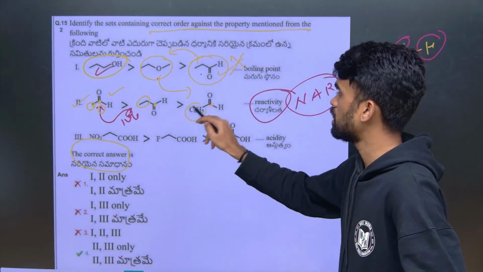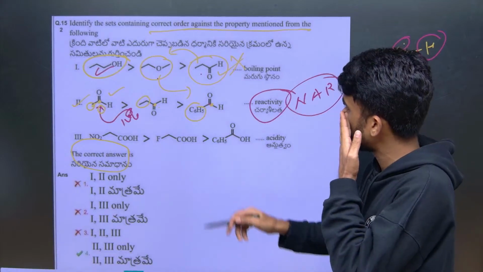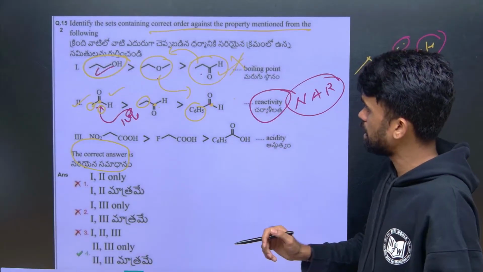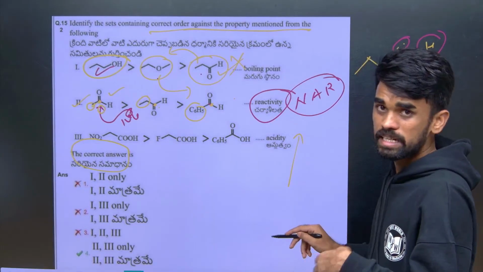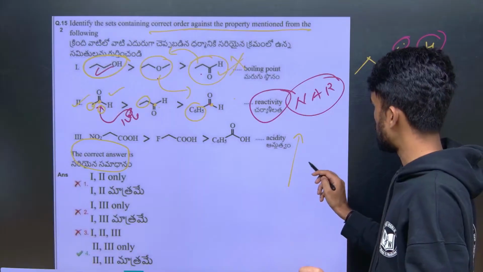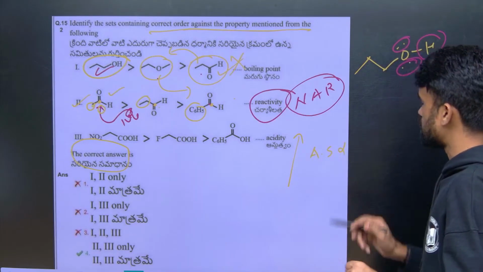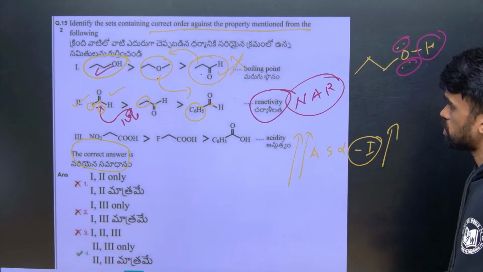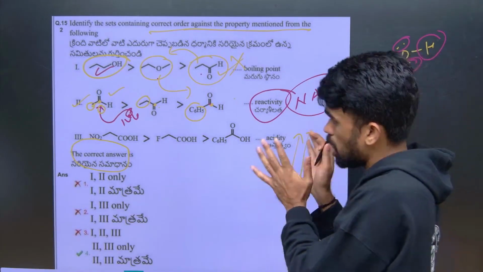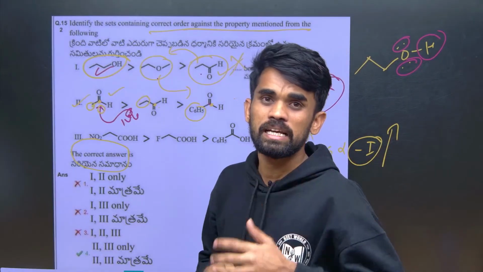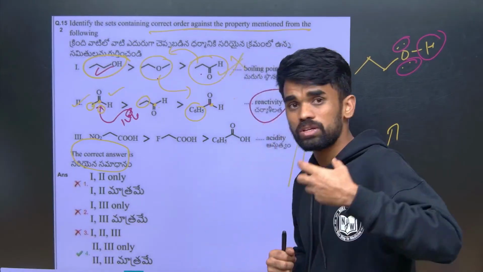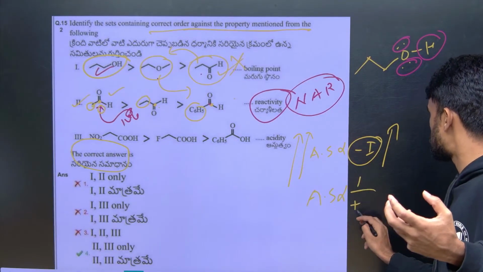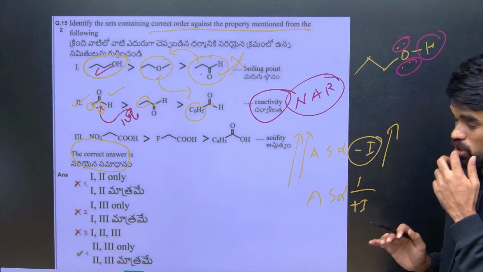And the phenyl ring electrons are involved in delocalization, so it is less electron deficient, so least reactive. This is correct. Now acidic nature increases for carboxylic acids. Acidic strength is directly proportional to minus I groups. The stronger the minus I group, the more the acidic nature. We saw a same-concept question in yesterday's NEET exam also, but they gave plus I groups. So acidic nature is inversely proportional to plus I groups. This is what we need to understand.